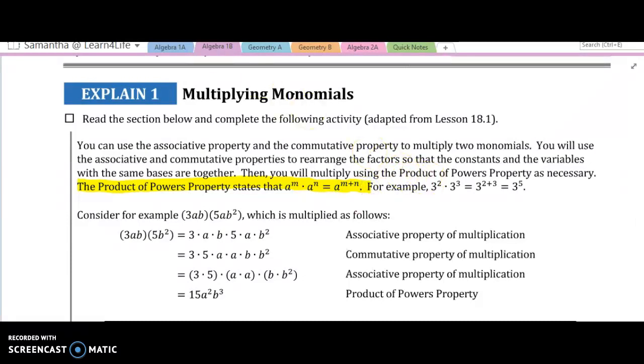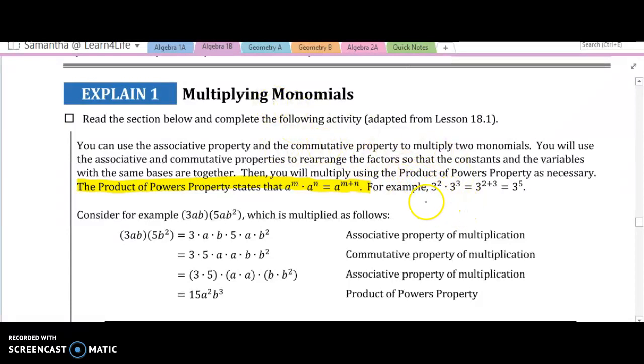For example, and I want to talk about this example a little bit, 3 squared times 3 to the third equals 3 to the 2 plus 3, which is 3 to the fifth. So it's basically just that whenever your bases are the same, and you're multiplying two terms, the exponents add.